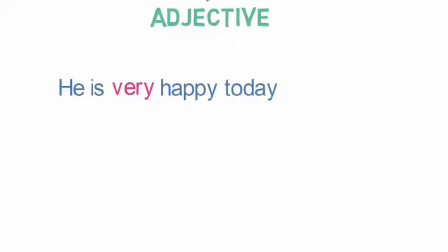Okay. Now let's look into the adverbs that describe adjectives. So let us look into the examples here. He is very happy today. Now what is the adjective here? The adjective is happy. And which word describes the intensity of his happiness? The word is very. So very is an adverb that describes the adjective happy. Now let's look into the next example.